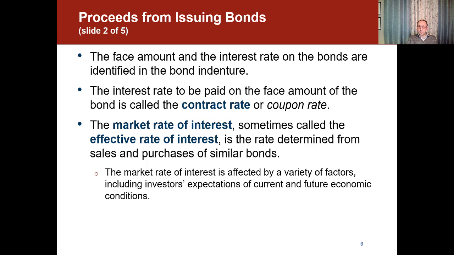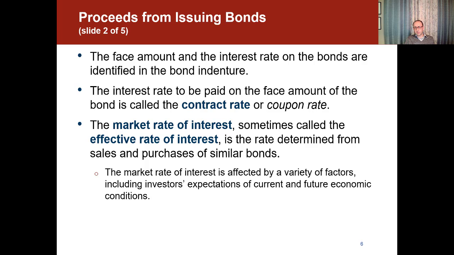The face amount and the interest rate on the bonds are identified in the bond indenture. And the bond indenture, again, that's the bond agreement. The interest rate to be paid on the face amount of the bond is called the contract rate or the coupon rate. Or sometimes I prefer to call it the stated rate. So remember, the interest rate that's mentioned on the face of the bond is called the contract rate or the coupon rate, or sometimes I like to call it the stated rate.